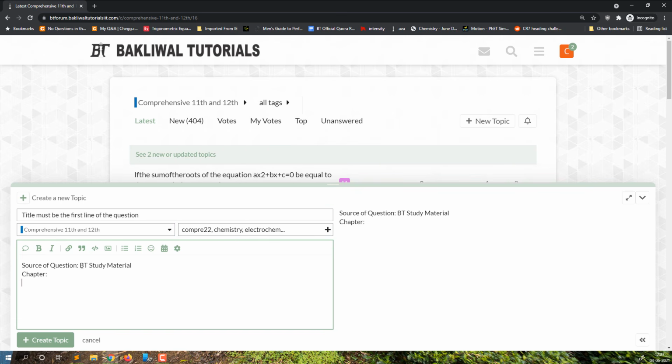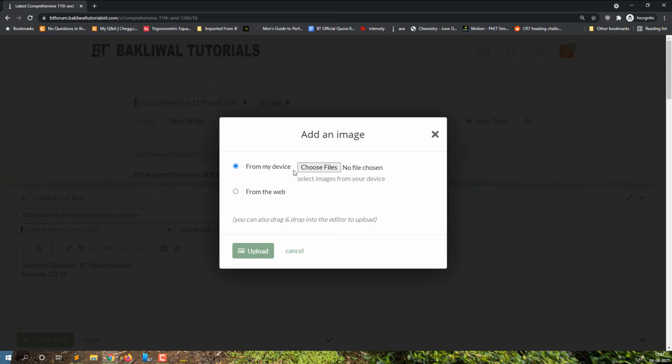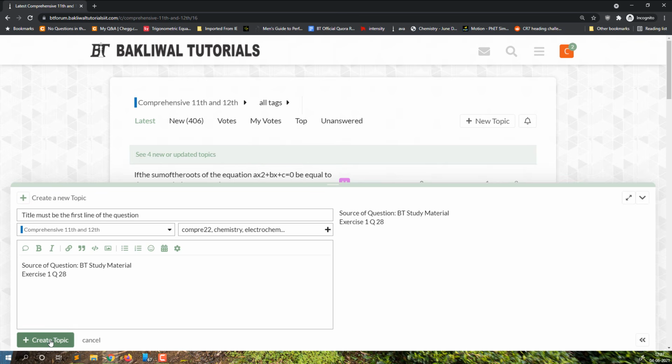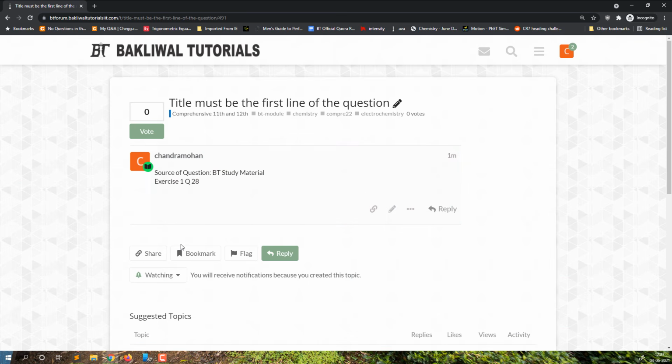Now, the source of the question. If it is from the BT module, BT study material is already there. If it is not BT study material, then you should change it to the book name, then which chapter it is talking about. Let's say it is from the BT module and the chapter is electrochemistry. If you have already written this in the tag, then you don't need to write the chapter. You can just directly write, okay, if this is exercise 1, exercise 1 question 28. Then either you can type your question or you have the option of uploading an image also. You can choose from your device and upload that, and then just create topic. As soon as you create the topic, it will be created and somebody is going to answer this question.